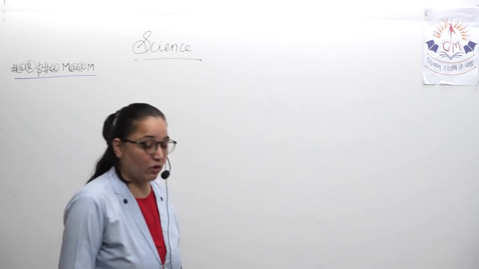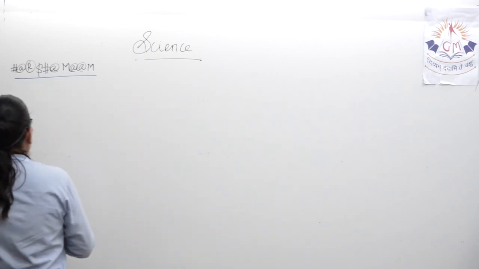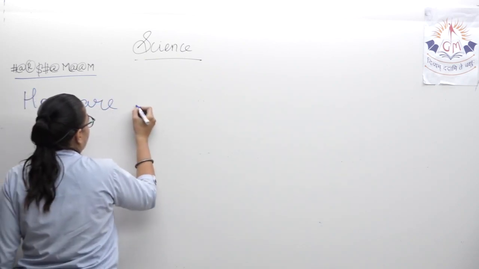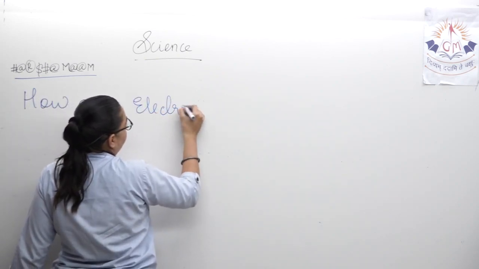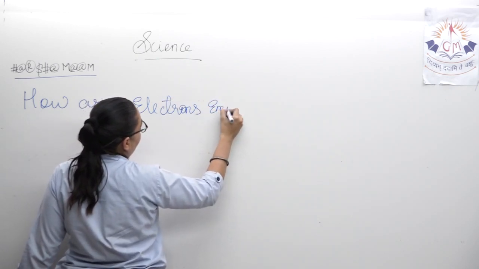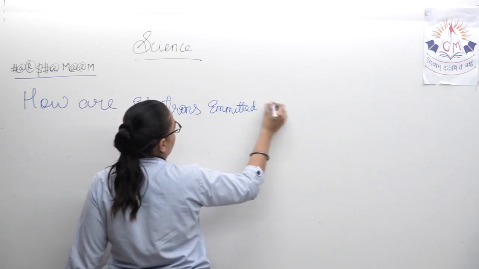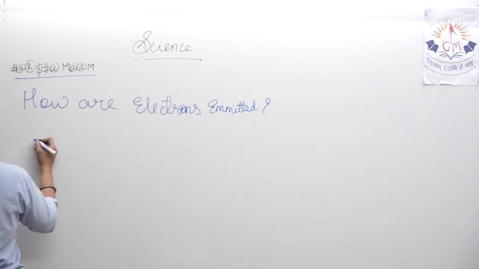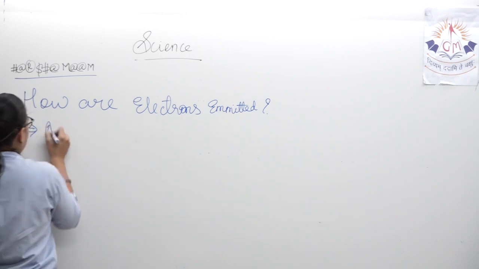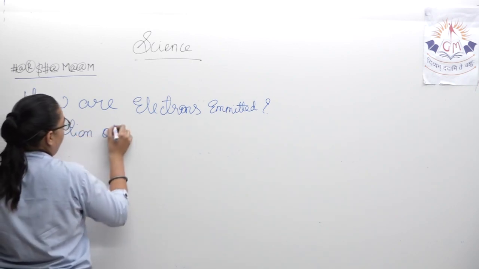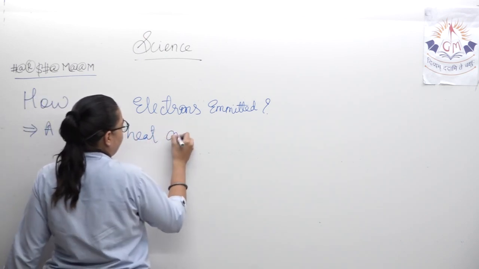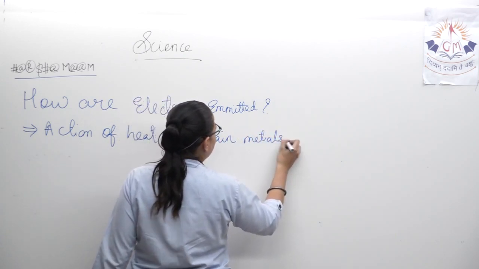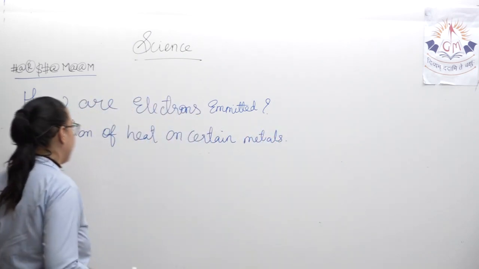First of all, how are electrons emitted? How can we come to know about this positive or negative charge? This is the basic question. The very first thing, that is how the electrons are emitted, is whenever there is action of heat on certain metals. Whenever any metal is heated, then at that time the electrons will be emitted from it.